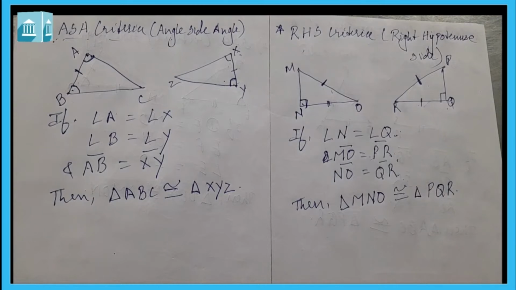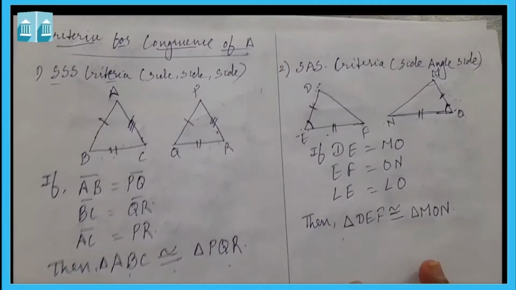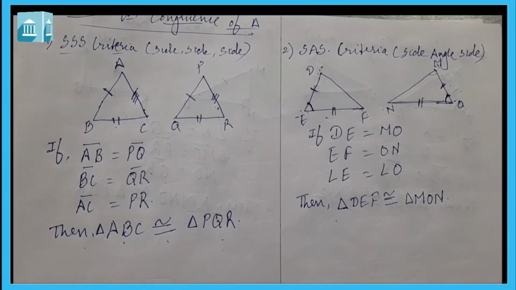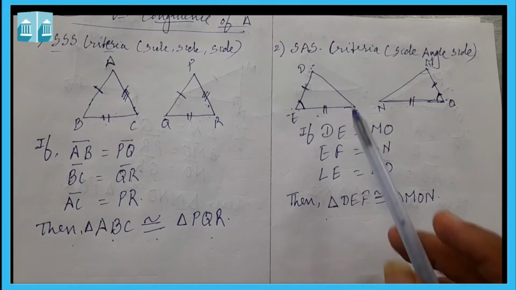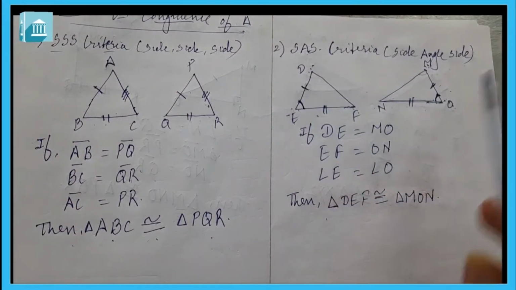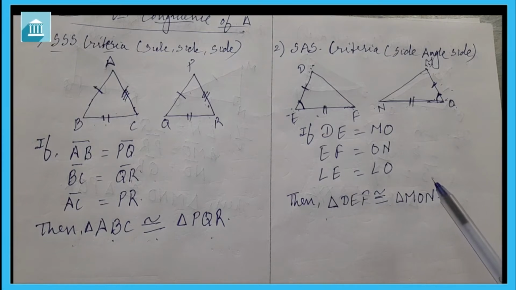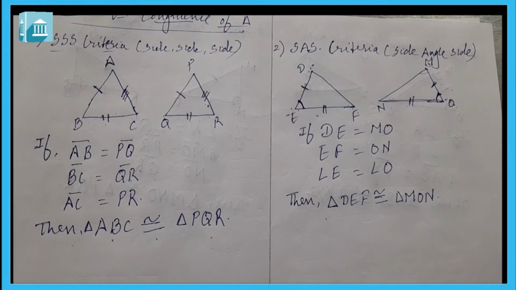So here we had learned four criteria. The first one is SSS, that is side side side. In that we had studied that if the three sides of a triangle are equal to the corresponding three sides of another triangle, then these both triangles are congruent. In the same way SAS, that is side angle side, if two sides and included angle of a triangle are equal to the corresponding two sides and included angle of another triangle, then these both triangles are congruent.